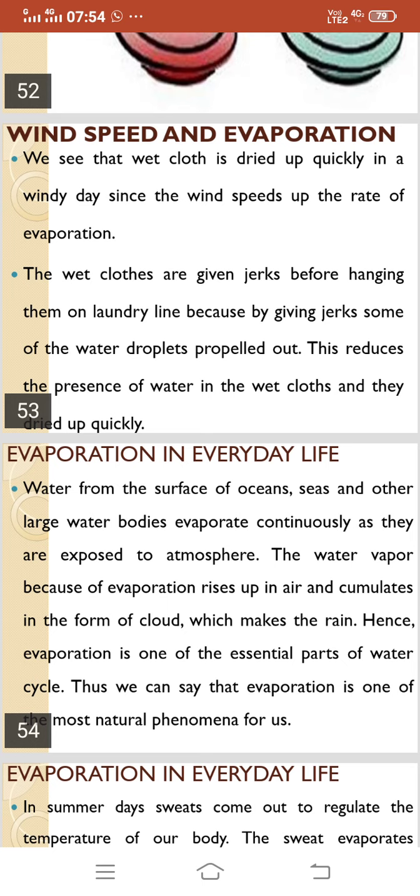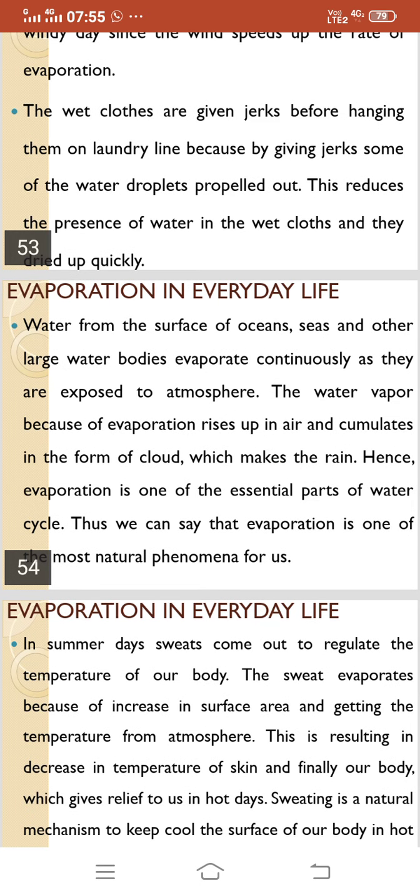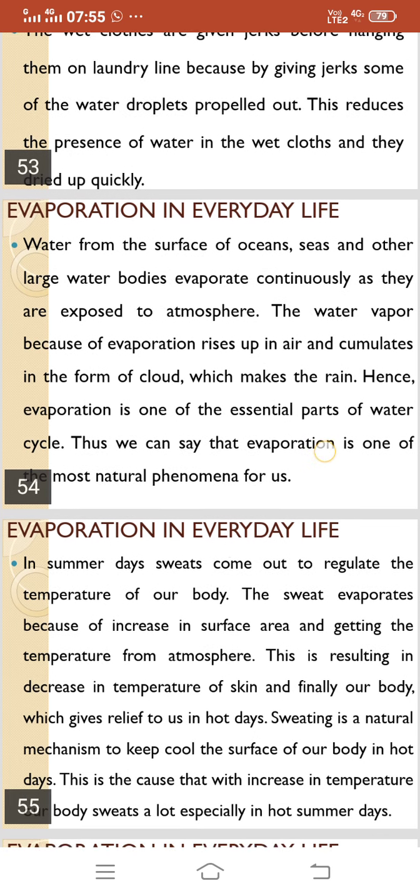Evaporation in everyday life. Water from the surface of oceans, seas, and other large water bodies evaporates continuously as they are exposed to the atmosphere. The water vapor, because of evaporation, rises up in the air and accumulates in the form of clouds, which make the rain. Hence, evaporation is one of the essential parts of the water cycle. Thus, we can say that evaporation is one of the most natural phenomena for us.